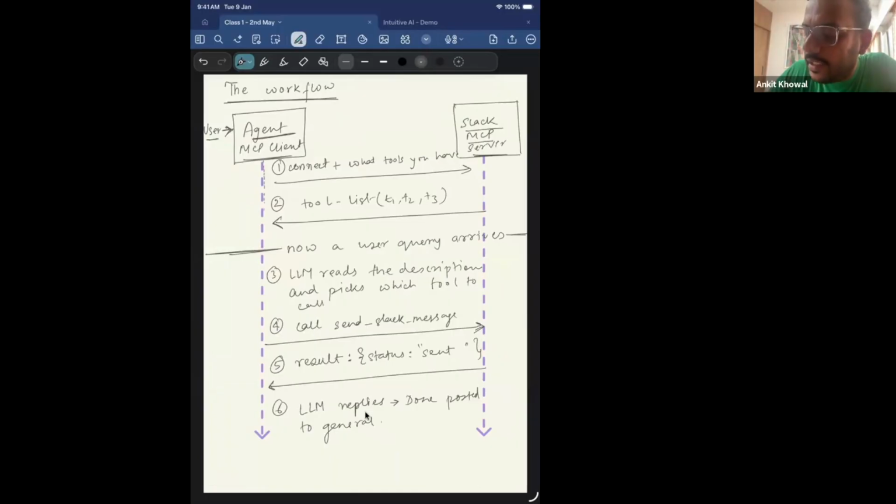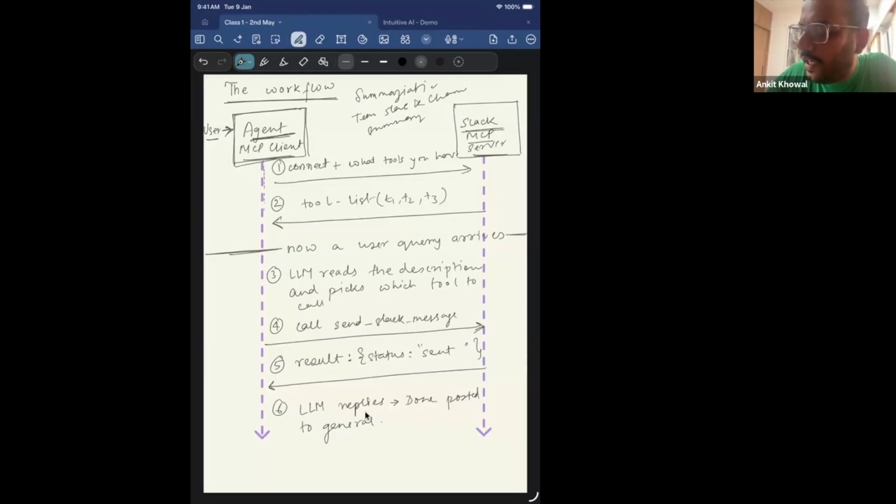So I'm building a Slack agent which will do summarization. It will look into my team Slack channel, and then at the end of the day, it will post the summary. So I want to build an agentic solution like that. So I build the agent. Now I have built the agent, but how will it happen?